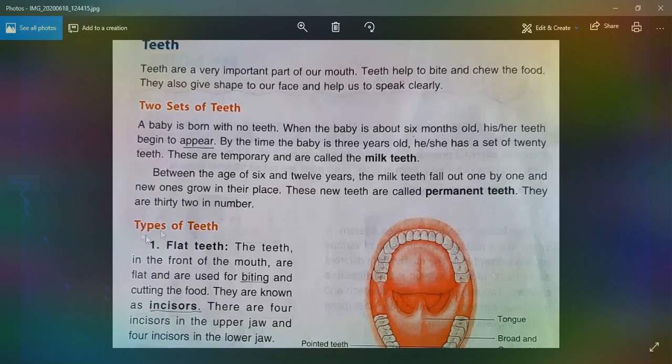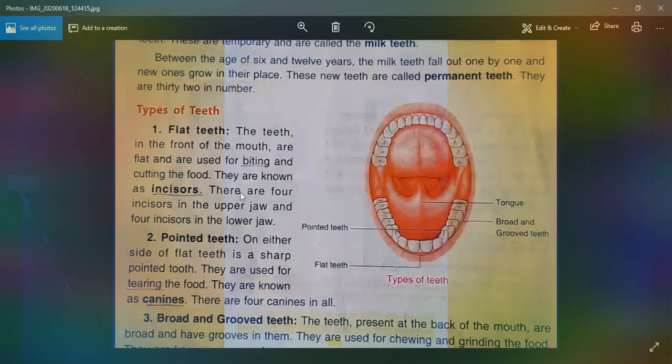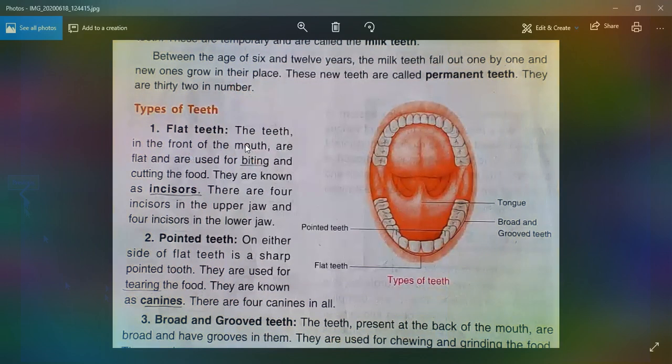Let me come to the types of teeth. First, flat teeth. The teeth in front of the mouth are flat and are used for biting and cutting the food. They are known as incisors. Yes, the other name of flat teeth is incisors, and they help in biting and cutting the food. There are 4 incisors in the upper jaw and 4 incisors in the lower jaw.